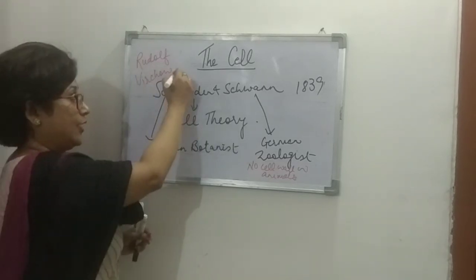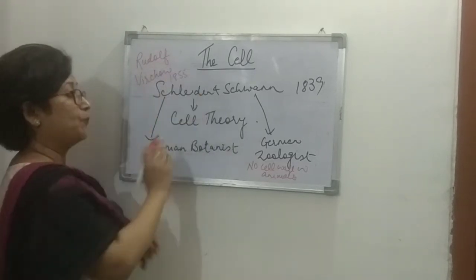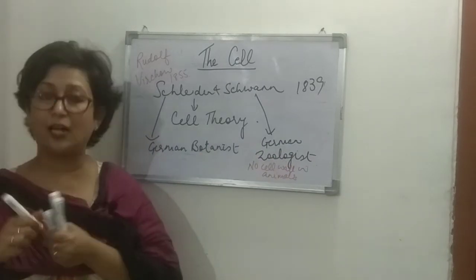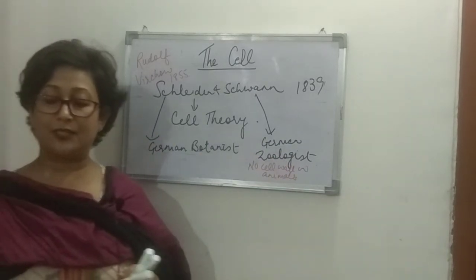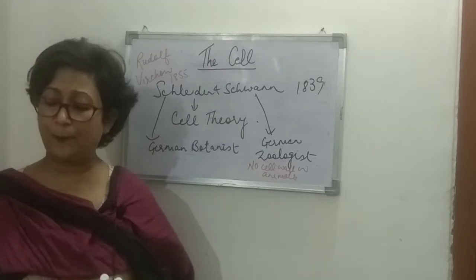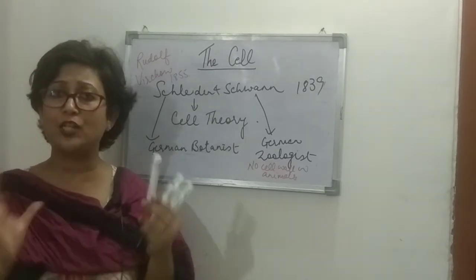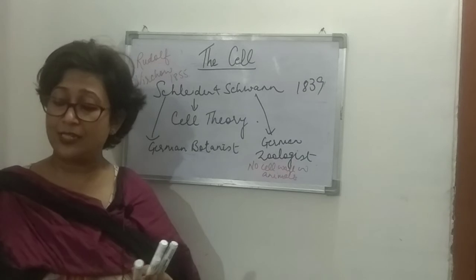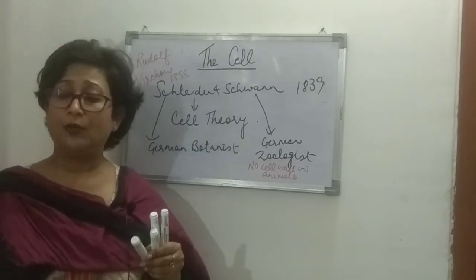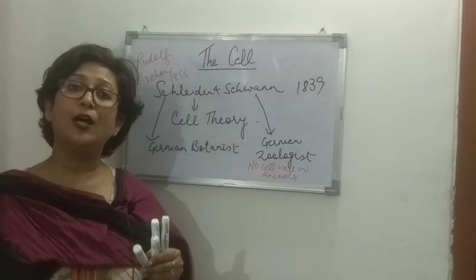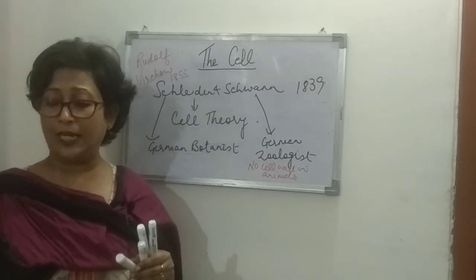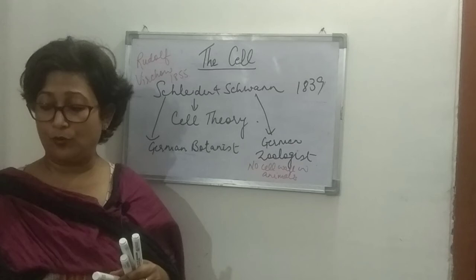So in 1855, he added to the cell theory that cells are formed from pre-existing cells by the division of cells. Omnis cellula e cellula: that was the meaning.